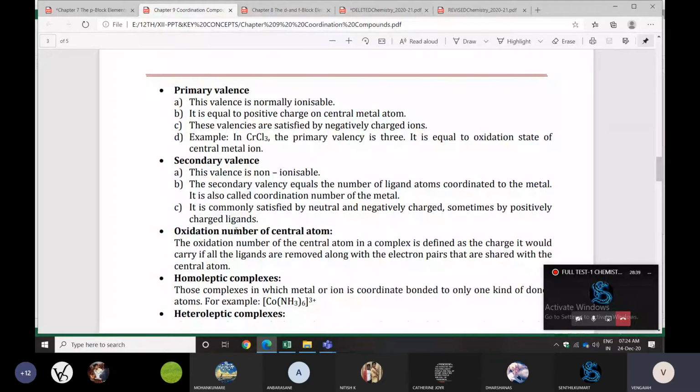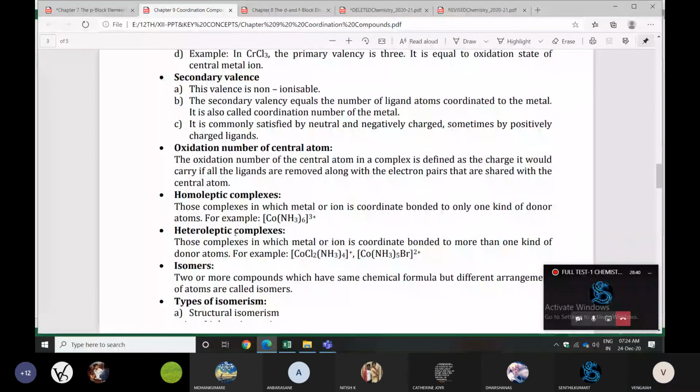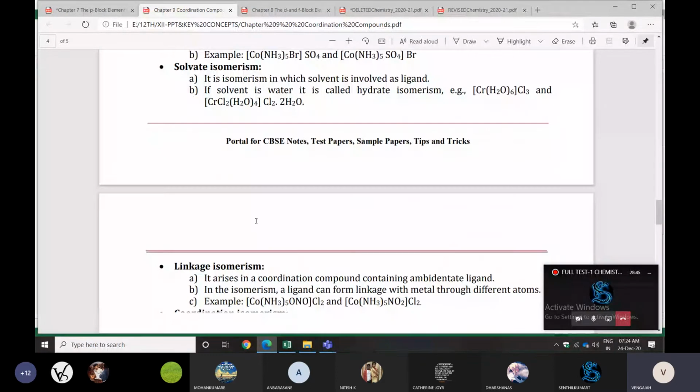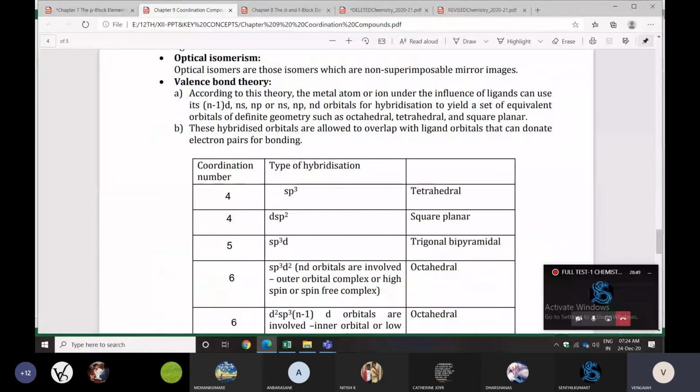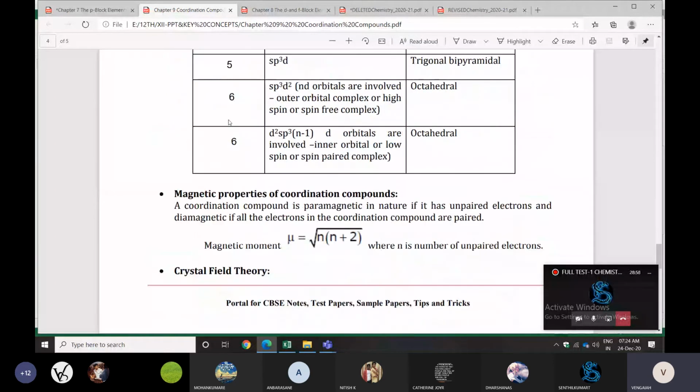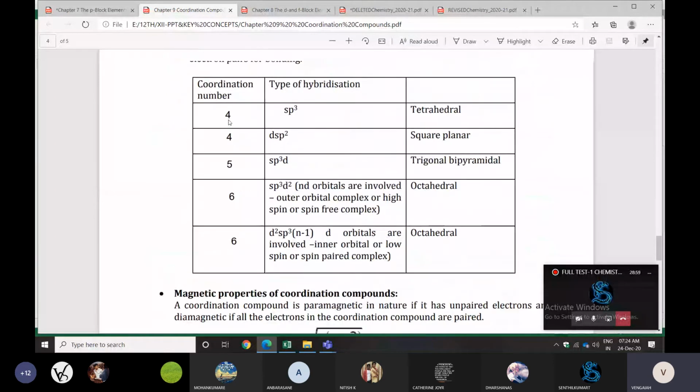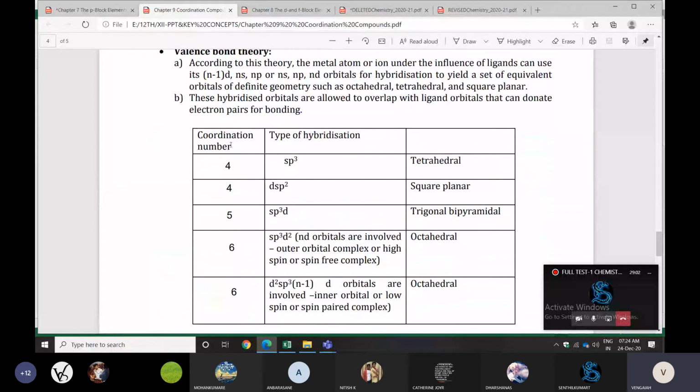Next, you can go for the valence bond theory. The valence bond theory is also very, very important. They will ask some questions like what is the magnetic property, what is the color property, what is the hybridization, or what is the structure and shape. All those things you can check.